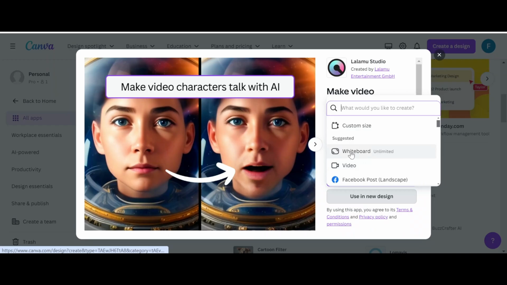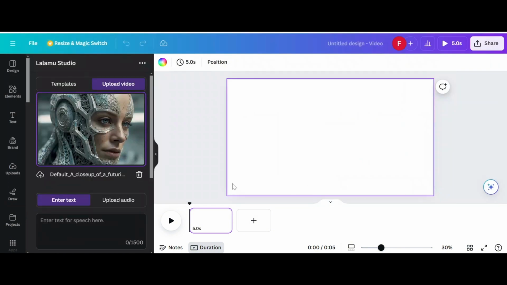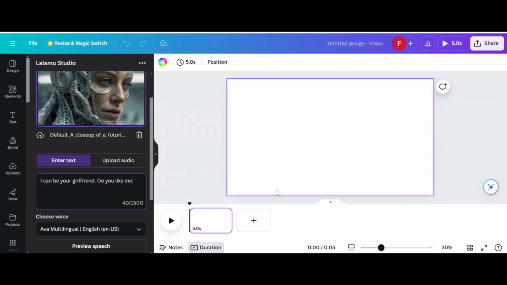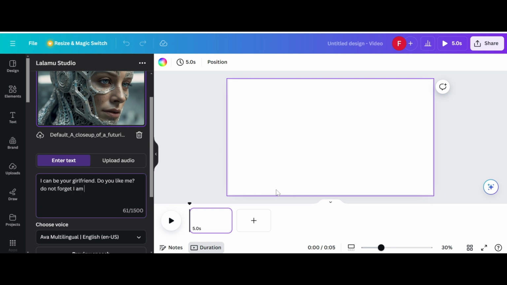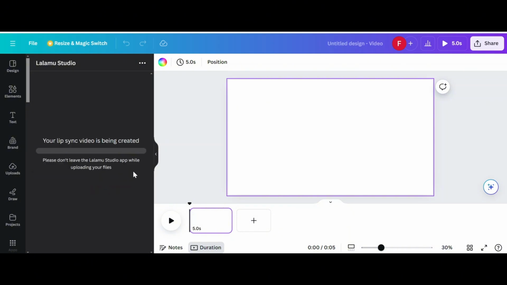Lalamu Studio. I will select video output, but upload the previous image. Let's see if it works. I am writing: I can be your girlfriend. Do you like me? Do not forget I am a humanoid robot. Let's choose a woman voice. You can even upload your own audio, then generate a lip sync video.